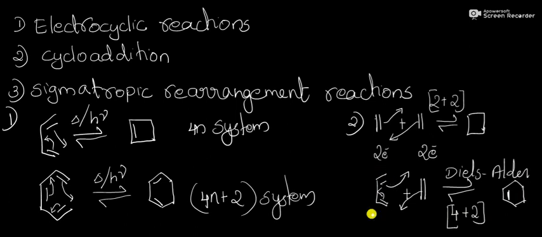Here the number of electrons involved in this reaction is 4 and here the number of electrons involved is 2. So it is called a 4 plus 2 cycloaddition reaction. It is the famous Diels-Alder reaction. Both are scientists. It is also called the DA reaction.